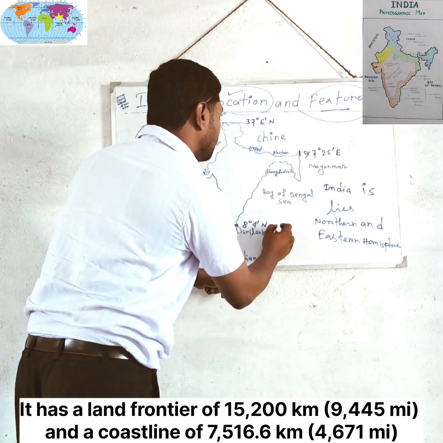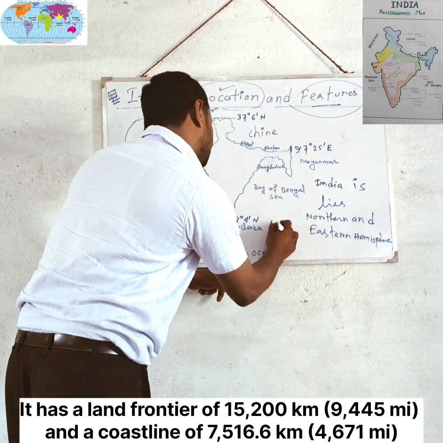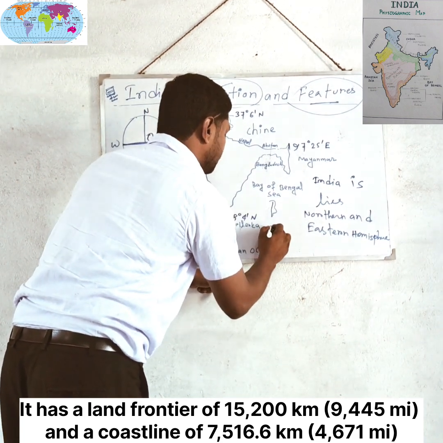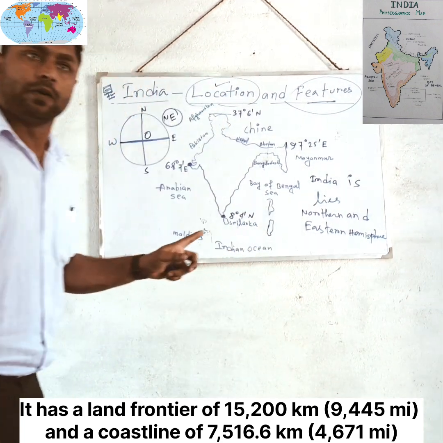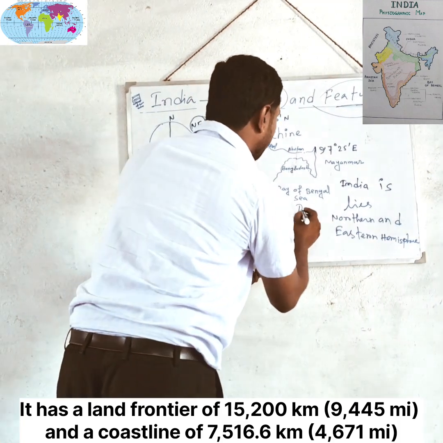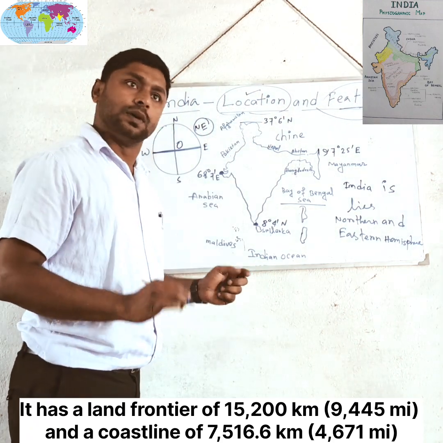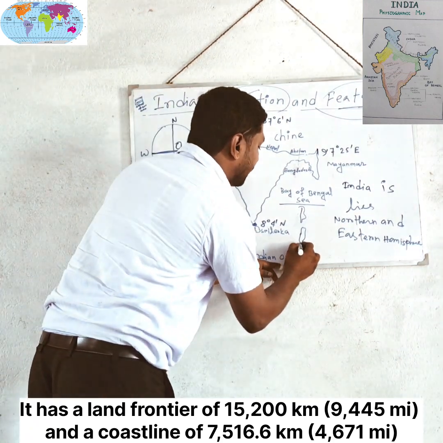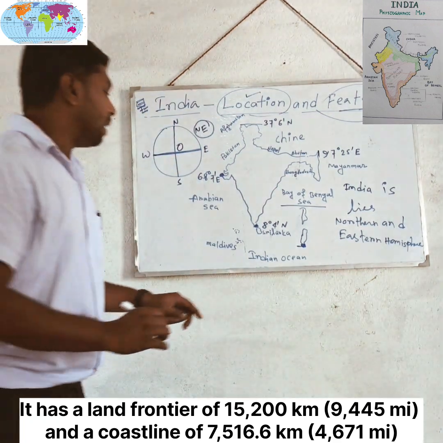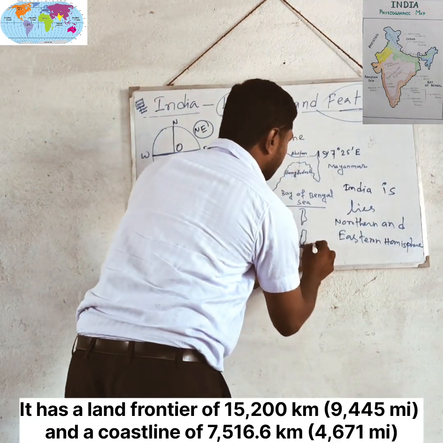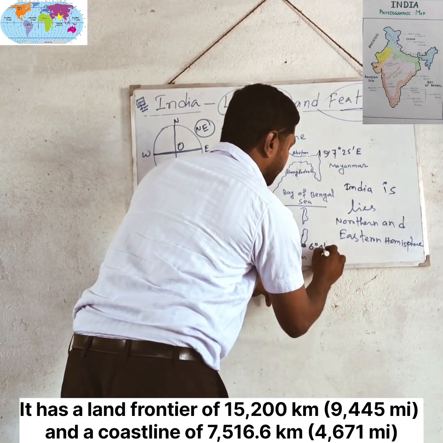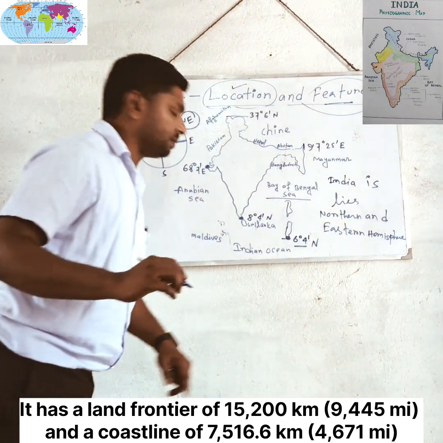Now come to here. This is the Andaman Nicobar Island. Andaman Nicobar Island lies in the Bay of Bengal Sea. So here the location of the Indian island is 6 degree 4 minute north. Understand?